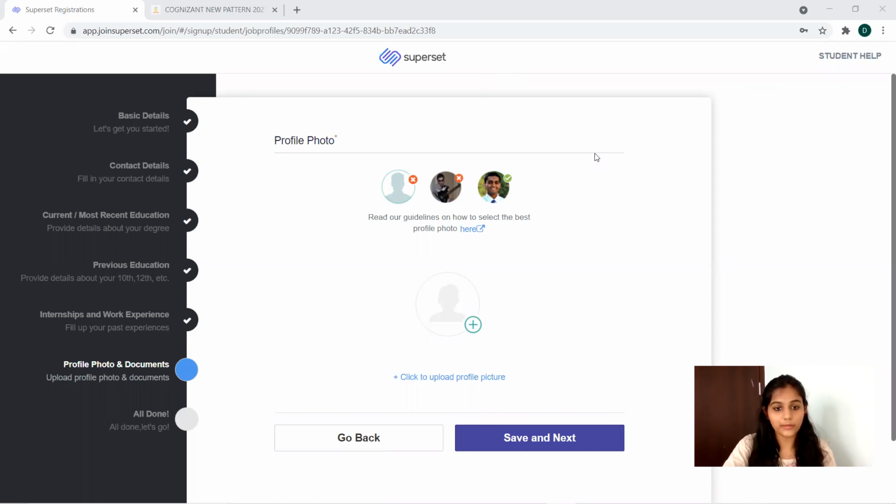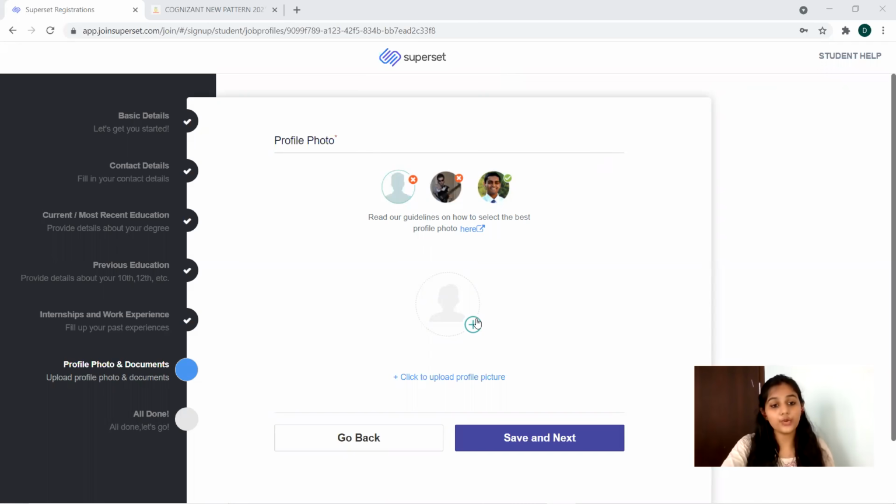Here you give your documents. You can read our guidelines on how to select the photo. You should give your passport size photo where your frame and all your features are available, like your eyes, nose, mouth. Go for plain or light backgrounds. You should not leave it like this, you should give something like this. It should be identifiable.